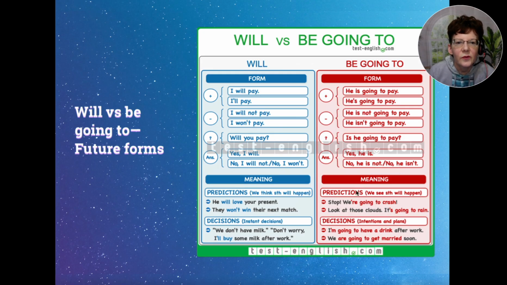Okay, so be going to is also used in predictions. We can actually see something will happen as we're looking at it. For example, stop, we're going to crash. And it's also used for decisions, but in making intentions and plans. So this is a decision you're making ahead of time. For example, I'm going to have a drink after work. All right, we'll go on to the next one.